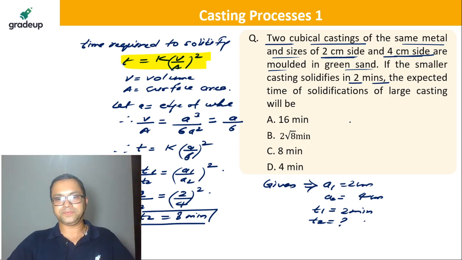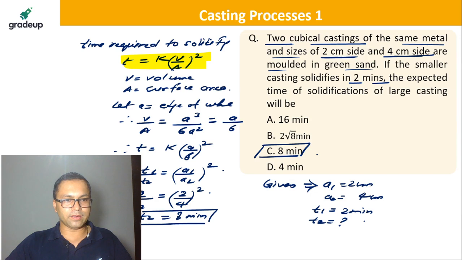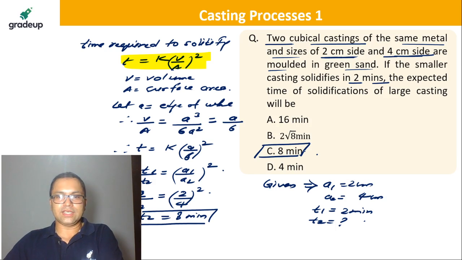How many of you got it? So it's C, 8 minutes. K is nothing but a constant, a solidification constant. Okay, Babu Rao, no, you cannot appear. So C is correct here.